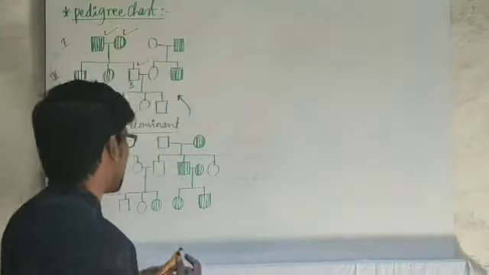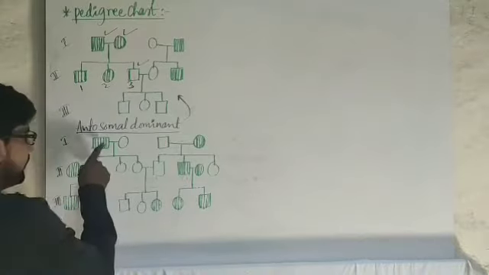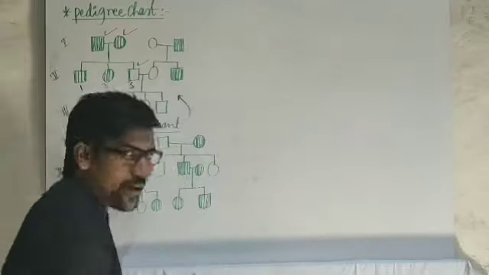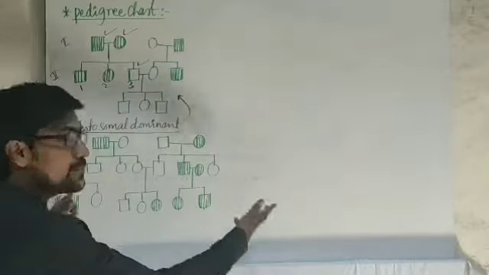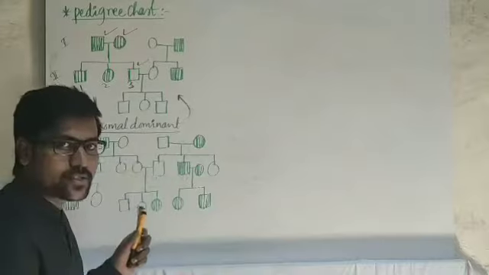So here, out of 3 generations, the first generation: 2 families have been clubbed together here. This is one family and this is another family. The marriage between 2 families and their progenies. Here also the disorder is present. Here also the disorder is present.